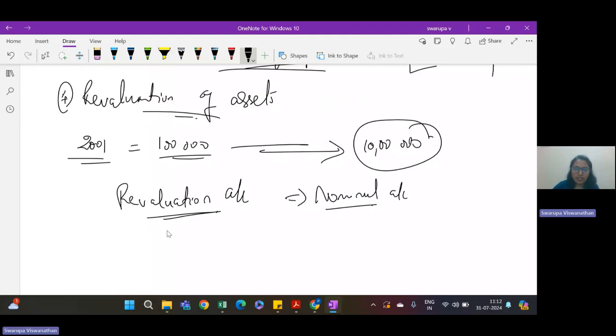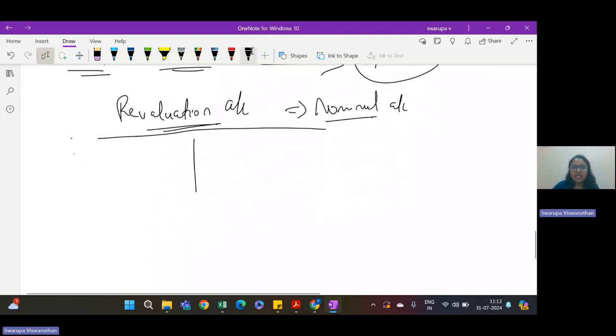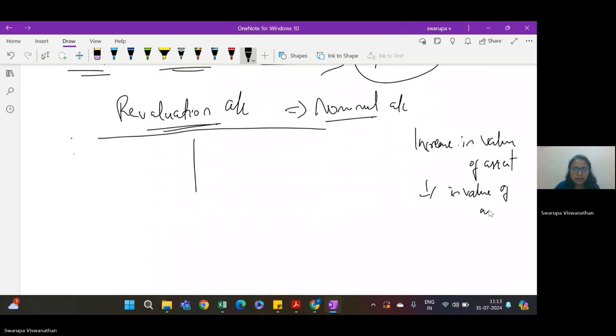So what all things can be there in revaluation? When we value a particular asset or liability, there can be an increase in the value of the asset, or there can be a decrease in the value of the asset. When there is an increase in the value of the asset, what do we have to do?